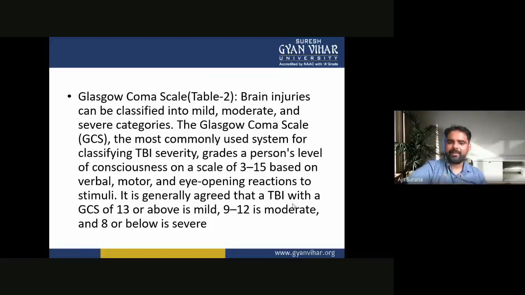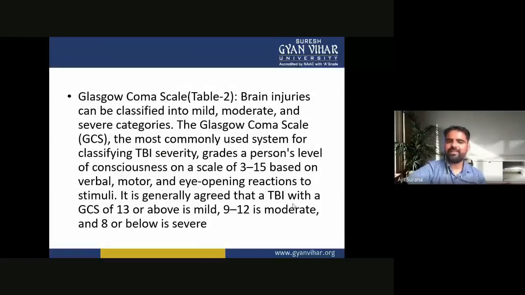Grades a person's level of consciousness on a scale of 3 to 15 based on verbal, motor and eye-opening reaction to stimuli. It is generally agreed that a TBI with a GCS of 13 or above is mild, 9 to 12 is moderate, and 8 or below is severe.